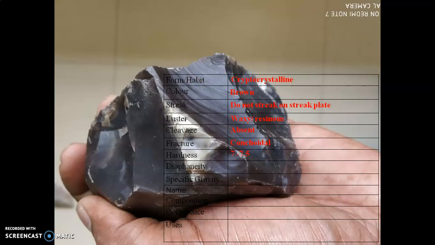Hardness 7 to 7.5. Diaphanity opaque. Specific gravity medium. The name is flint. Chemical composition SiO2. It commonly occurs in volcanic lava as cavity filling. The mineral, as it is hard, can be used as abrasive and also in the electronic industry.